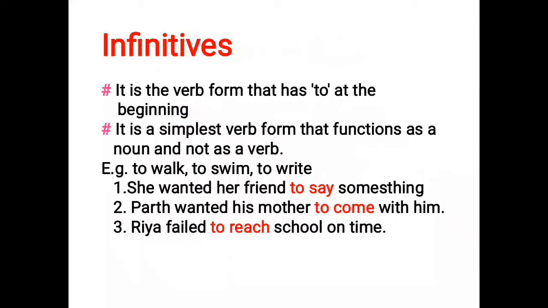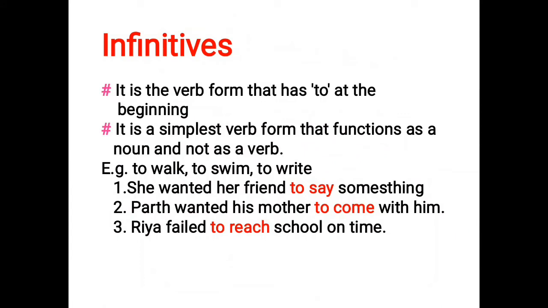In that particular sentence, to is there first, and after to, immediately the simplest verb form is used, where that verb functions as a noun, not as a verb. Instead of a verb, that verb functions there as a noun. For example: to walk, to swim, to write. So let's see it in sentences.